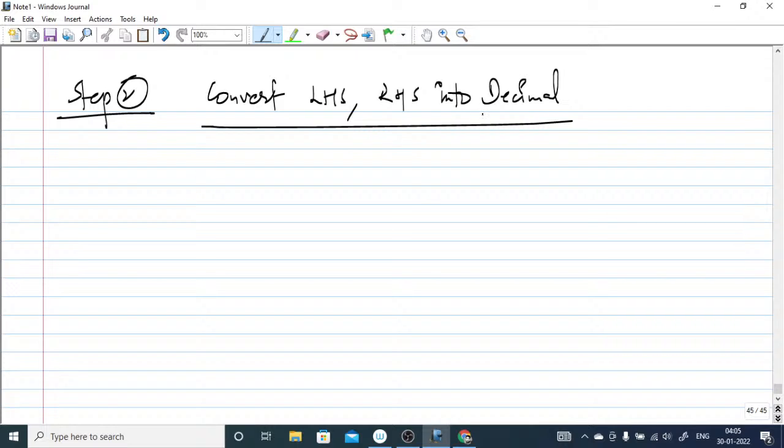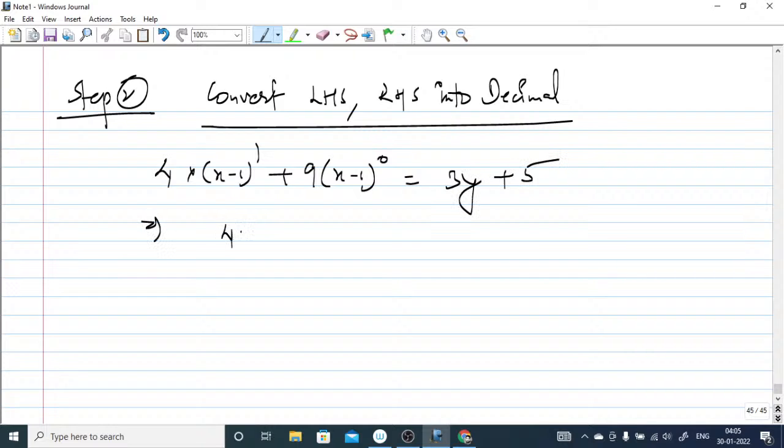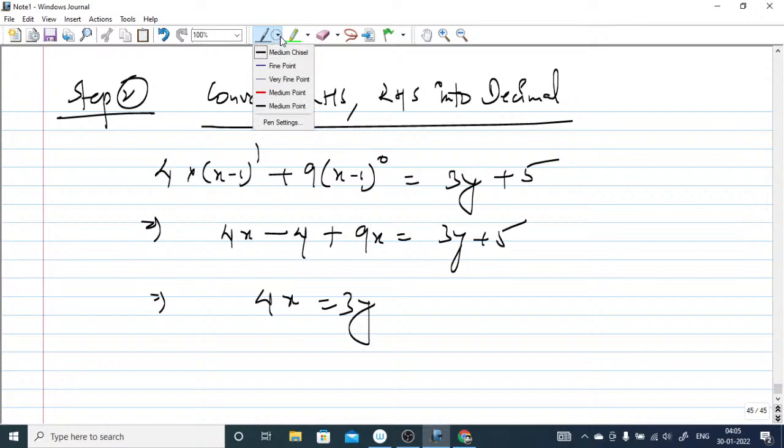Convert LHS and RHS into decimal. So how you can convert 4 into x minus 1 to the power 1 and 9 into x minus 1 to the power 0 is equal to 3y plus 5. So this can be written as 4x minus 4 plus 9 equal to 3y plus 5, and this will be 4x equal to 3y.